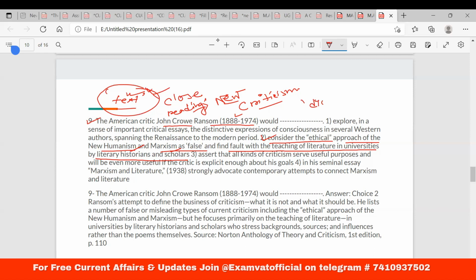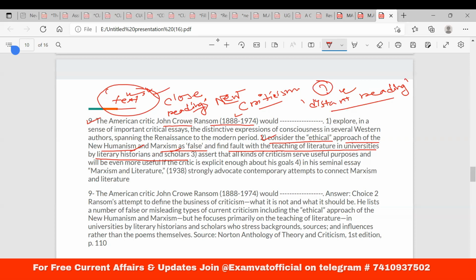So please try to find who is that person who gave that idea of distant reading. I will not tell you guys. That is the homework. Okay, who has given the idea of distant reading? Fine, let us come back to the question. Consider the ethical approach in new humanism and Marxism as false.